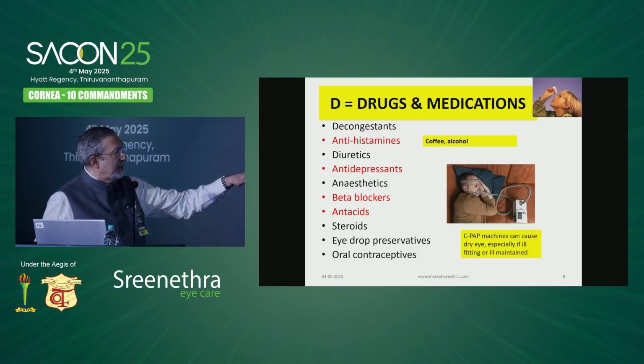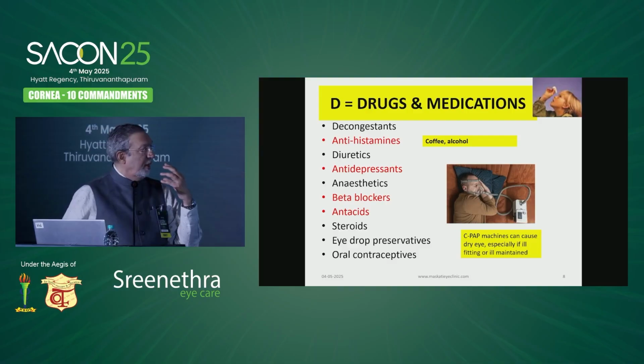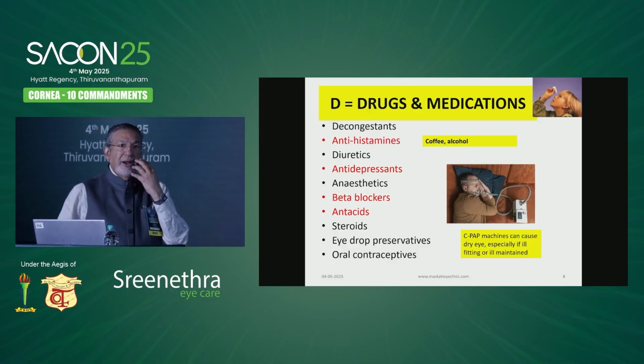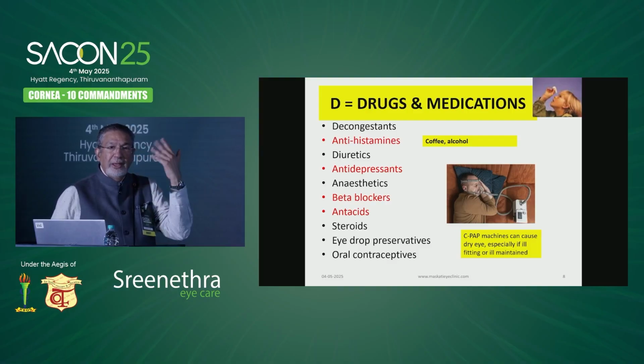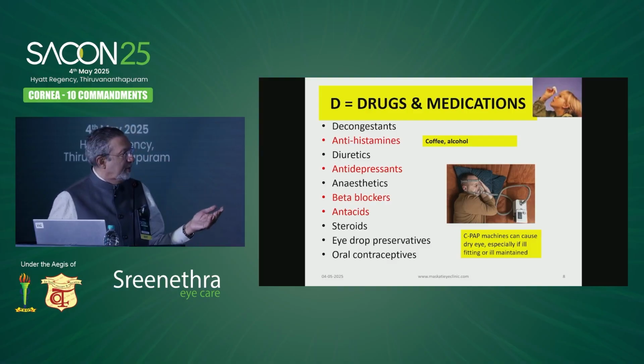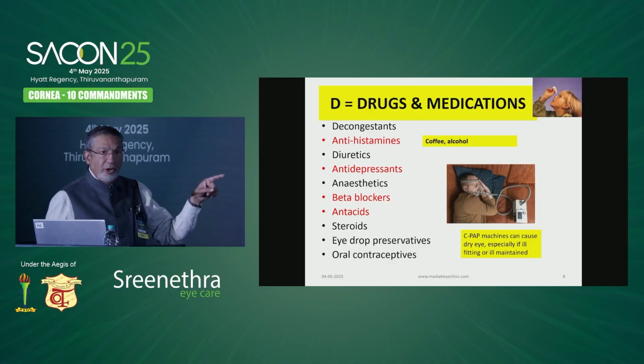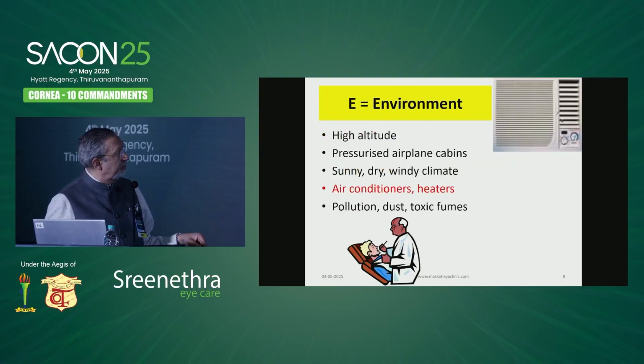But a CPAP machine can also cause dry eye, especially if it is ill-fitting or ill-maintained, because there is air under pressure coming in through that mask, and if the mask is not fitting well, it tends to go into the eye and cause dryness in the eye. So you need to be aware of the history of CPAP machine as well.